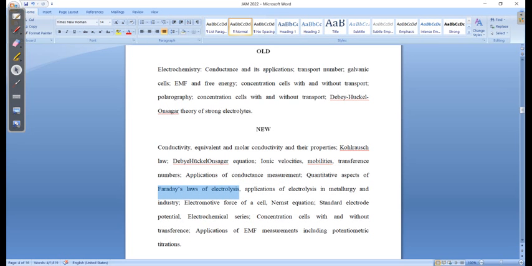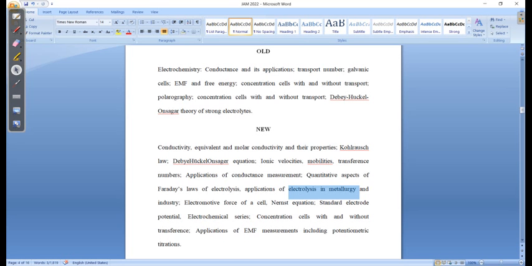So if you want to prepare Faraday's laws of electrolysis, then you can go for the JEE Mains and JEE Advanced question papers of previous years. Whatever they ask, the questions would be more or less like your JEE Mains and JEE Advanced questions based on Faraday's law. Okay, then applications of electrolysis in metallurgy, refining and all these things you need to study.